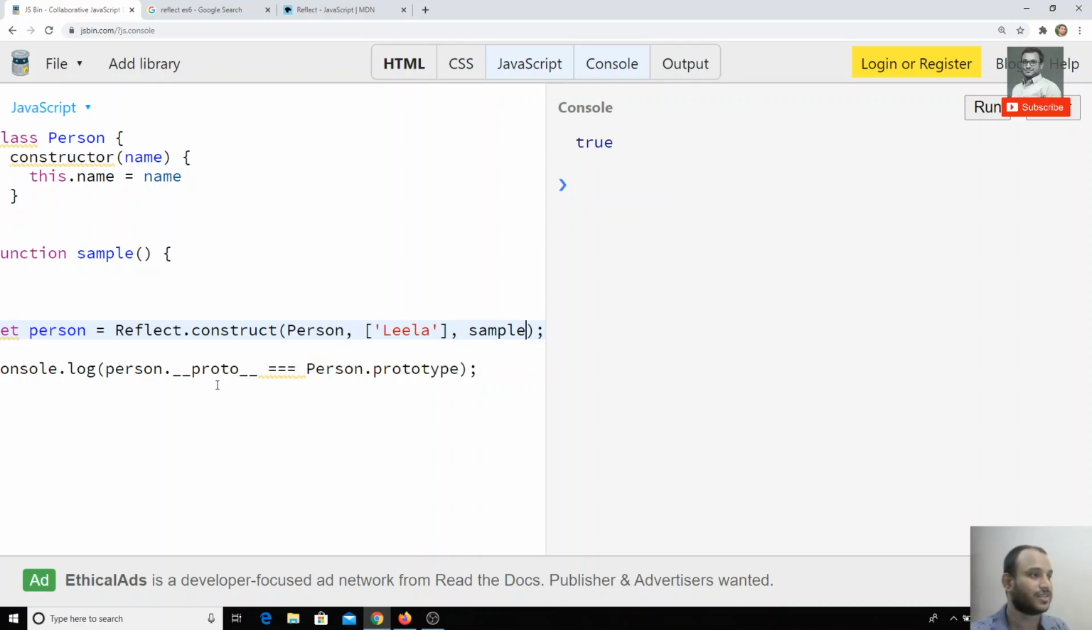Now I want to check whether this person's prototype is Person.prototype or not. If I check here, it is false. Now I check whether person's prototype is equal to Sample.prototype or not. If I check here, I am getting true. That means the person's prototype has been changed to the Sample prototype. So this way we can assign custom prototypes to an object, and also create an object using Reflect.construct. This is how we can create an object using the Reflect API.